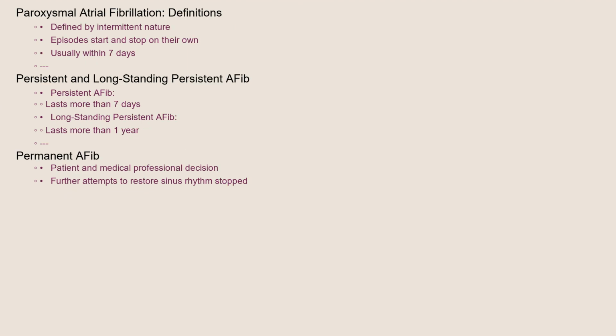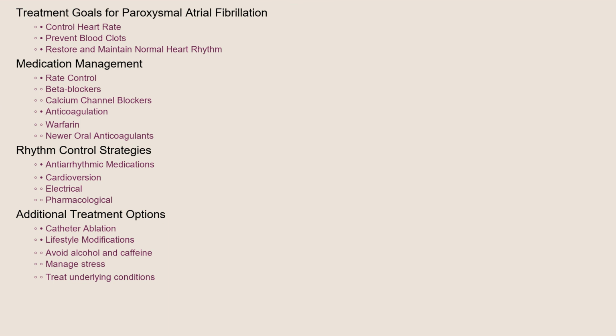Paroxysmal atrial fibrillation is defined by its intermittent nature. Episodes of AFib start and stop on their own, usually within 7 days. If AFib persists for more than 7 days, it is defined as persistent AFib. If AFib persists for more than a year, it is defined as long-standing persistent AFib. If both the patient and the medical professional decide to stop further attempts to restore normal sinus rhythm, it is defined as permanent AFib.